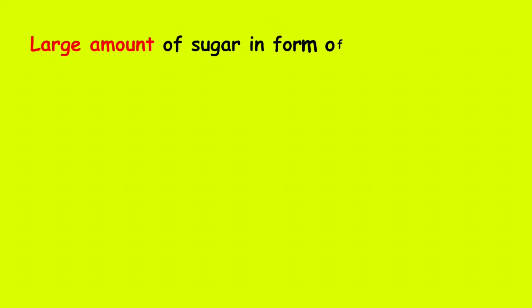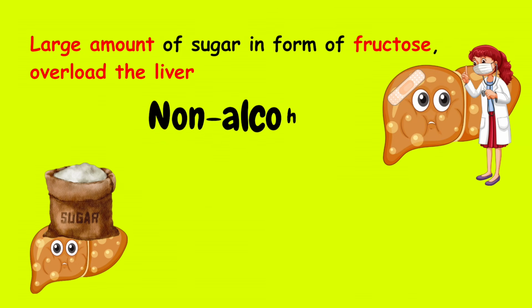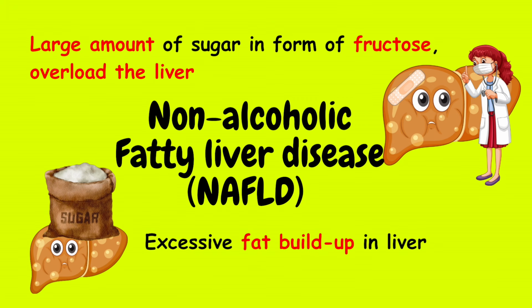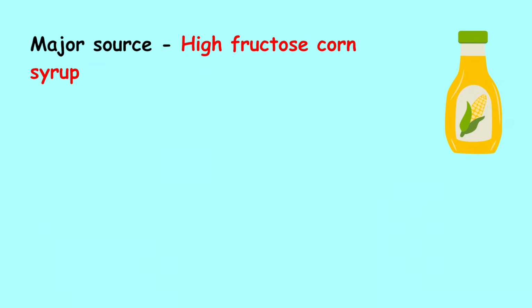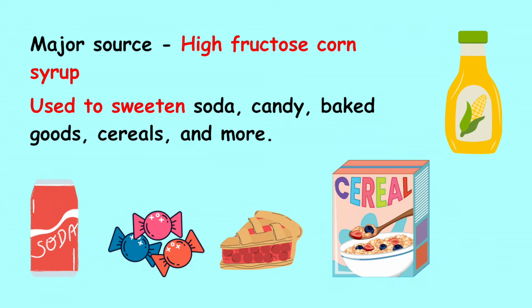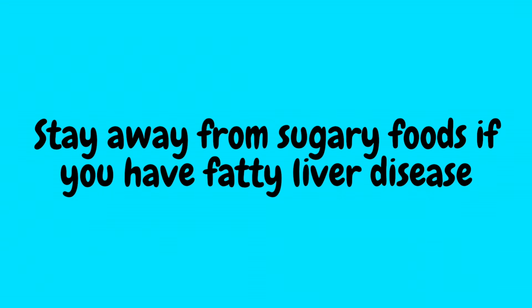Large amounts of added sugar in the form of fructose overload the liver, leading to non-alcoholic fatty liver disease, that is NAFLD. This is a condition which is characterized by excessive fat buildup in the liver. One major source of fructose is high fructose corn syrup, and this is used to sweeten soda, candy, baked goods, cereals, and more. Therefore, it is recommended to stay away from sugary foods if you have fatty liver disease.